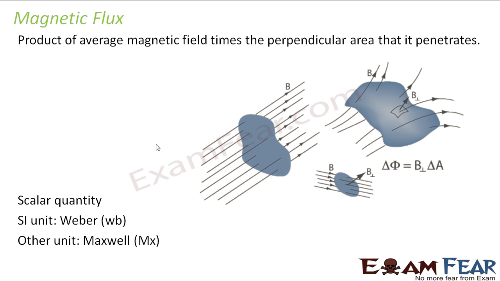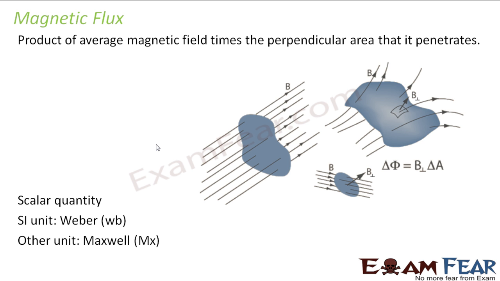What is magnetic flux? I have hinted at magnetic flux when we were studying magnetism, but here we will study it in a little more detail so that your concepts are clear. Magnetic flux is very analogous to what we study as electric flux in electrostatics. So what is electric flux? It is nothing but the number of electric lines of force which cross a particular area. So we call that electric flux, right?